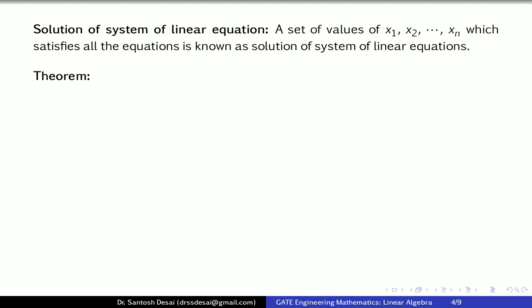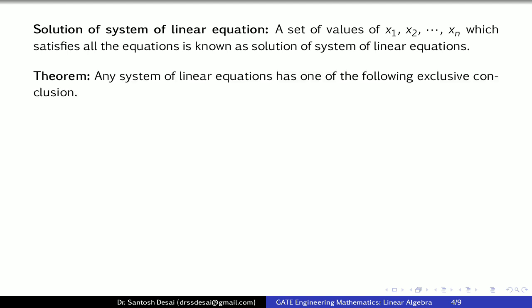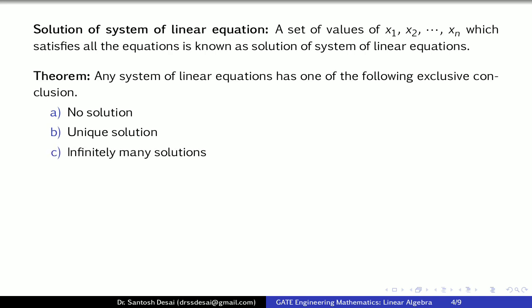So obviously there is one theorem for any system of linear equation. Any system of linear equation has the following exclusive conclusion. Either the given system of equation has no solution, or it has a unique solution, or it has infinitely many solutions. So here any given system, either it is homogeneous or non-homogeneous, it has any one conclusion of these three.